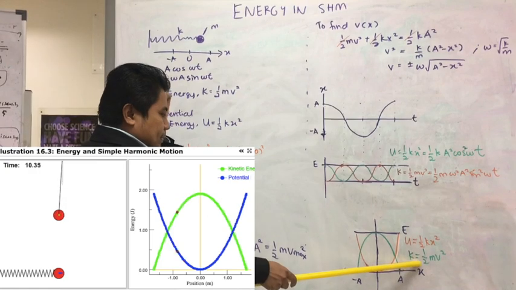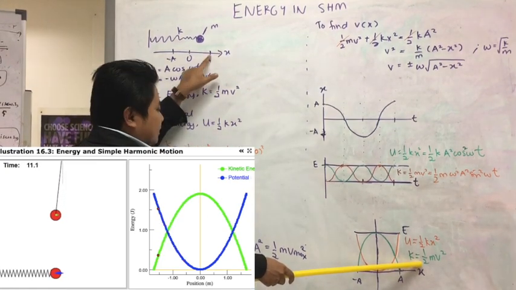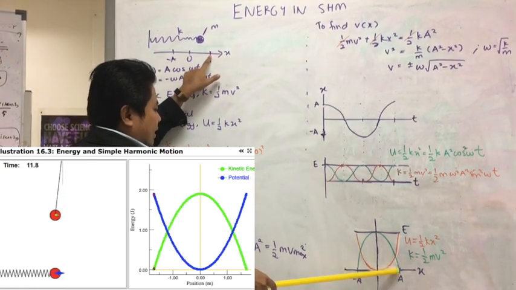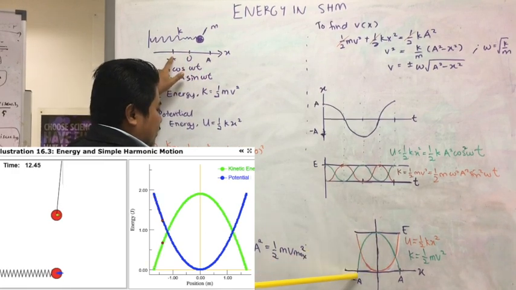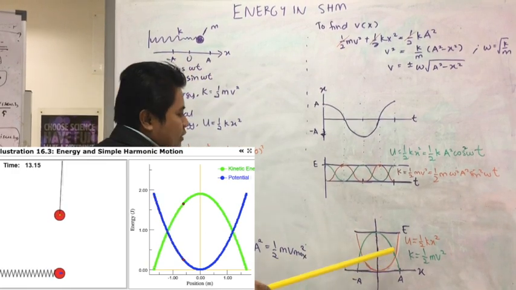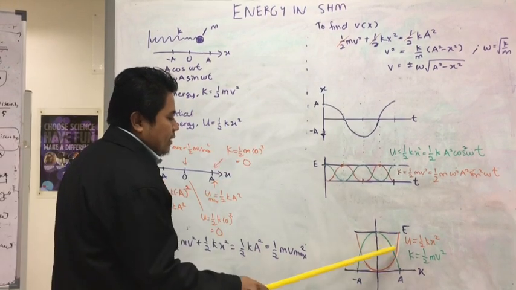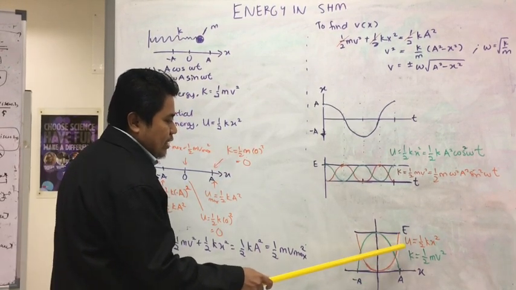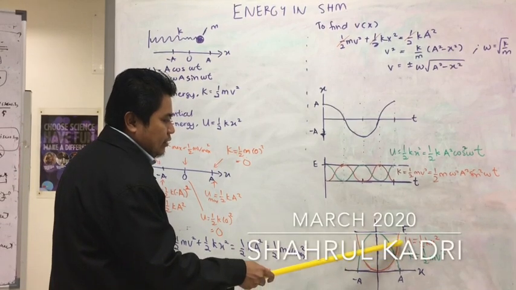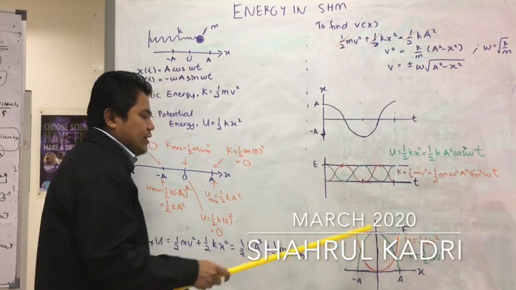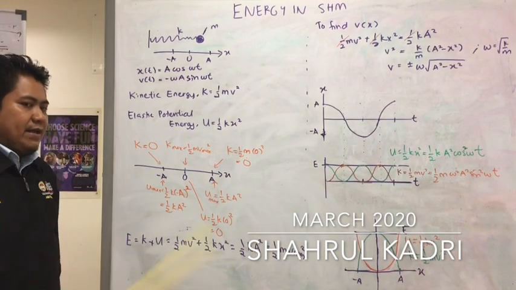For the kinetic energy, at this point it is 0, and then maximum, 0, maximum, and so on. You see this graph is a quadratic because we have x squared, and the addition of the green and orange will give a constant total mechanical energy.